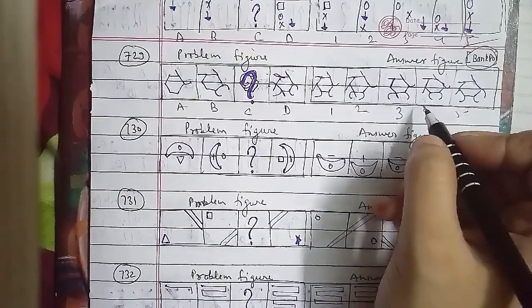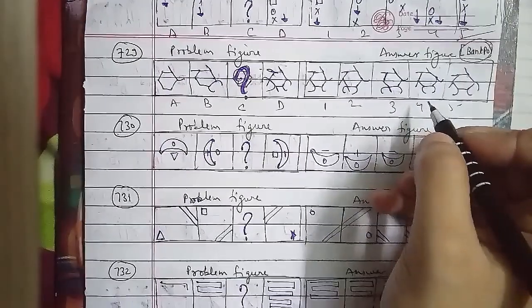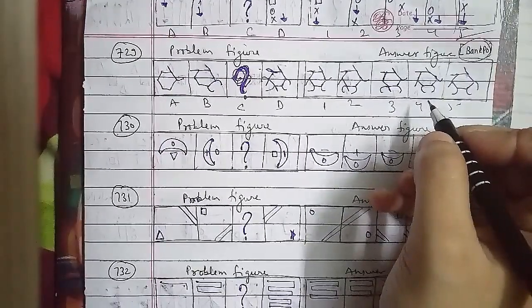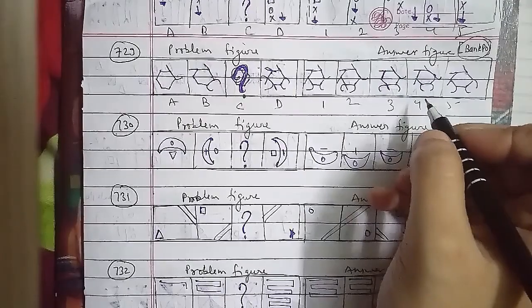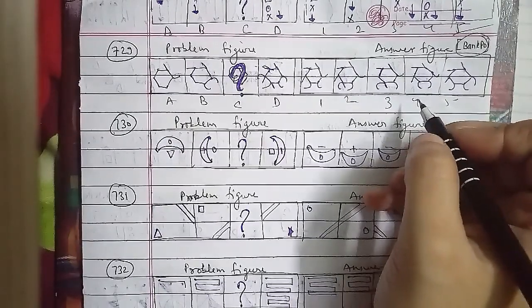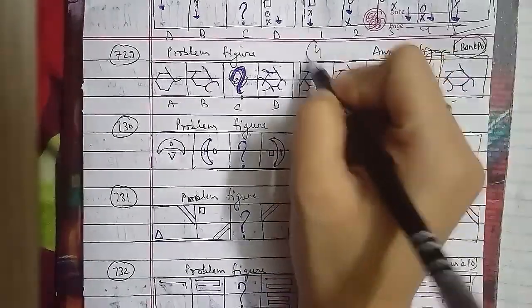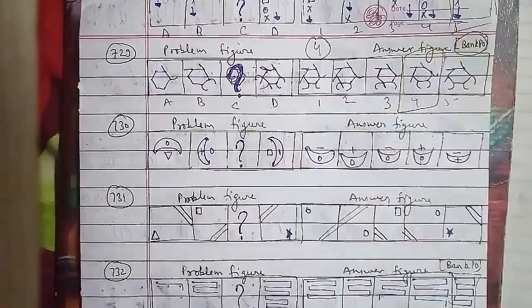In the same case, the figure rotates 90 degrees anti-clockwise in each step and the sign inside the figure becomes the outer sign and a new sign appears inside. So the C figure that would be the right answer is the second figure. That will be the right answer for this question here. Let's go ahead with the other one, that is just the 731st question of the session.